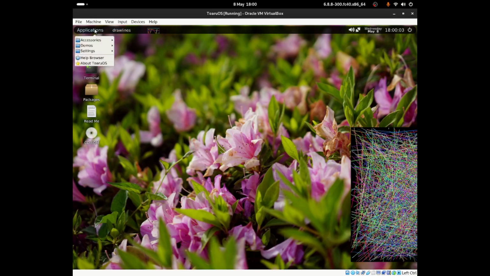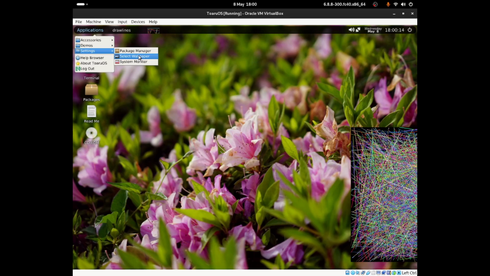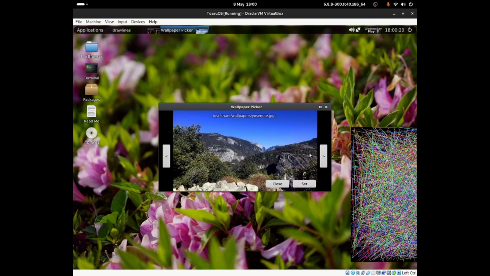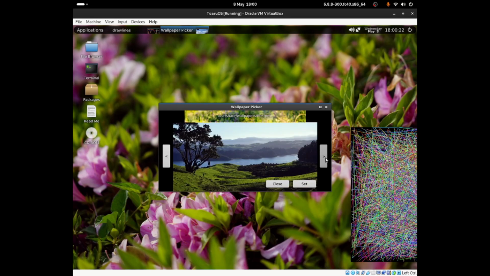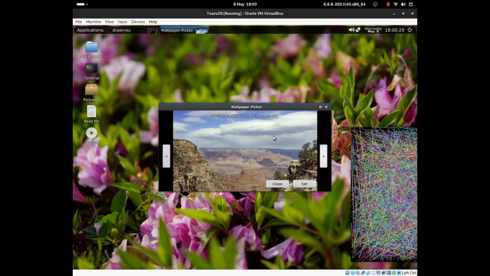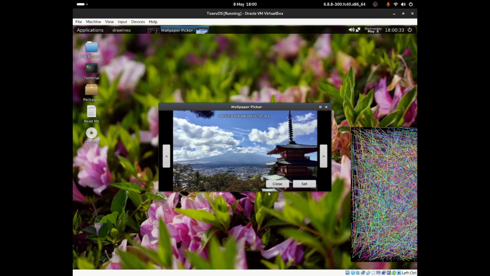Okay, so now let me go back to applications, and now I can go to settings, and from here I'll be able to select package manager. For me it doesn't work because I don't think my Wi-Fi driver is working correctly. But you guys can click onto select wallpaper, and you'll be able to select what wallpaper I want, which I can't really, oh wait, I can, I just need to press one of these buttons. Okay, that's pretty nice. So I have a few selections. This is a Japanese operating system, so they have this building, which is Japanese, I do believe. I don't know. It's actually a very nice building.